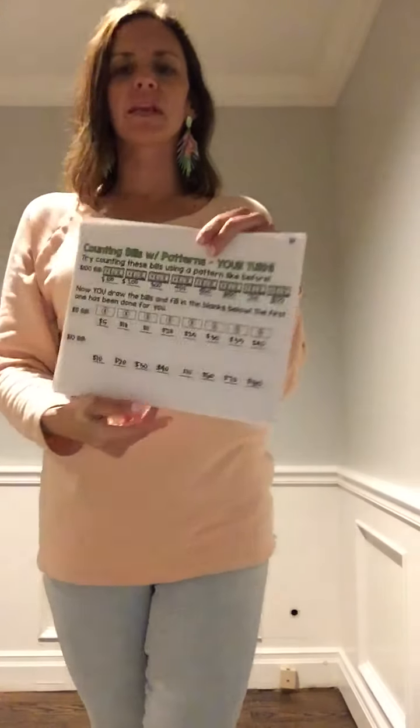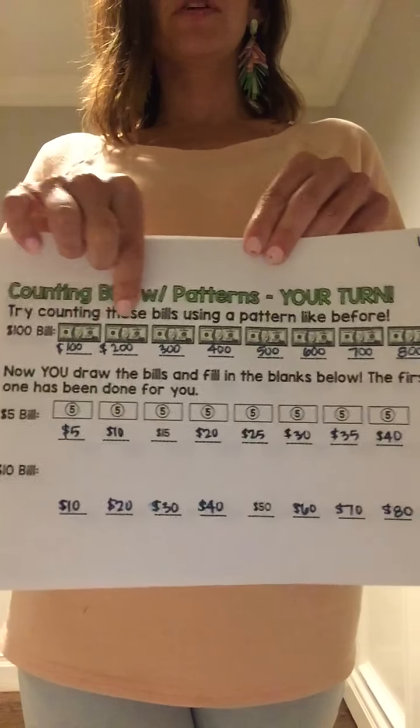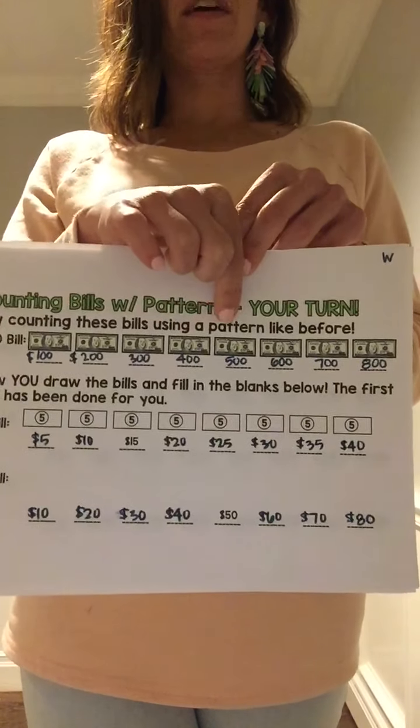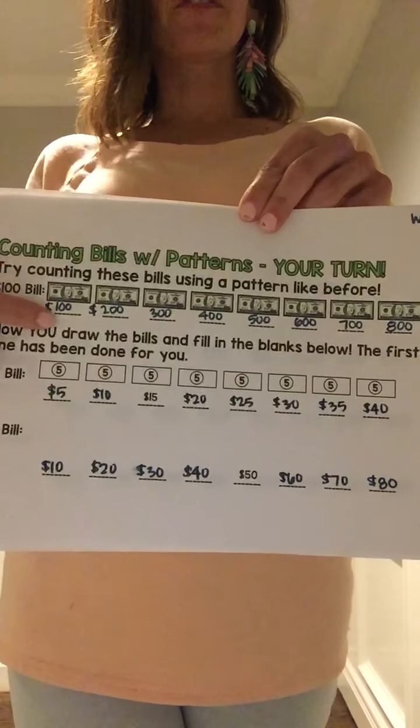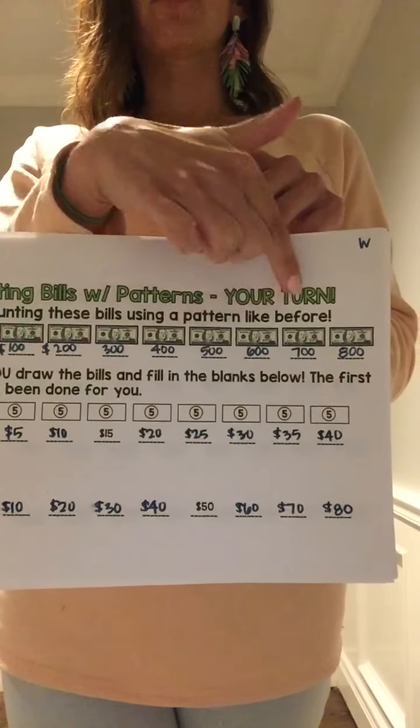So on Wednesday, I want you guys to move to the next page, which is counting bills with patterns. Try counting these bills like before. So this first one is $100 bills, so that was 100, 200, 300, 400, 500, 600, 700, 800. The pattern I noticed with this is the first number is just going up by 1, and then it's 2 zeros after all of them.